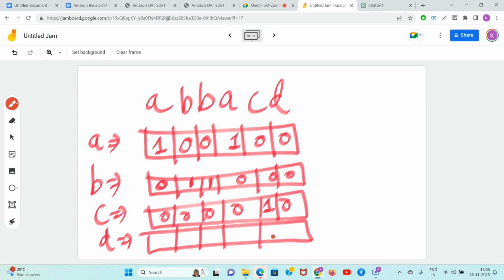My goodness, this is such a difficult problem. But if I don't do this, then how will my students crack 45 LPA Amazon? You know, not two of the students have cracked Amazon also. I hope you know that.